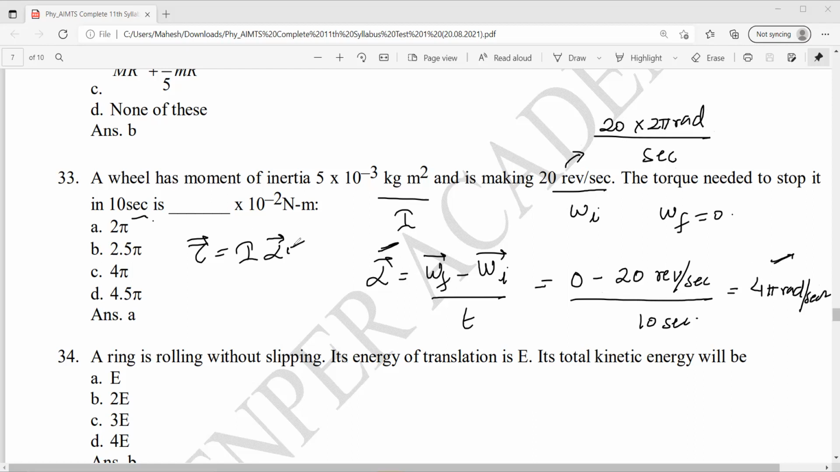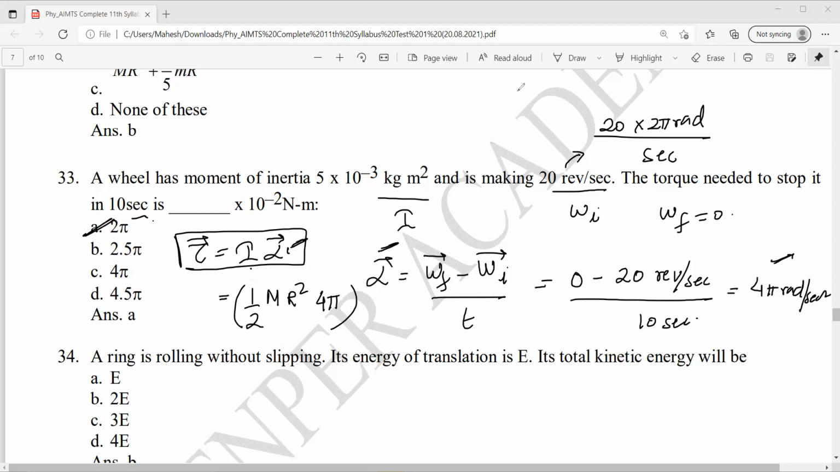Here in this first equation, what is I? I will be half M R square. Half M R square into alpha. Alpha is 4 pi. Solve it, you will get option A.